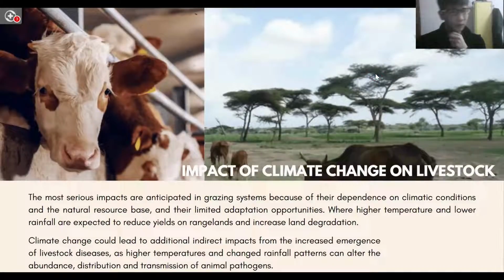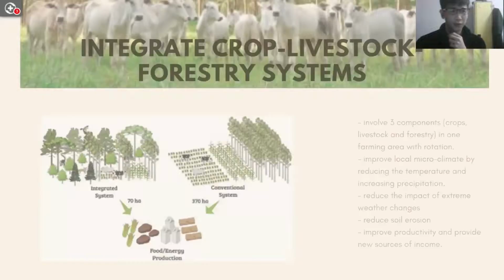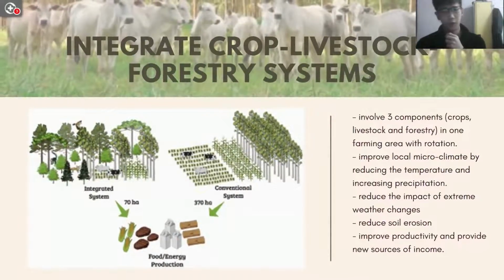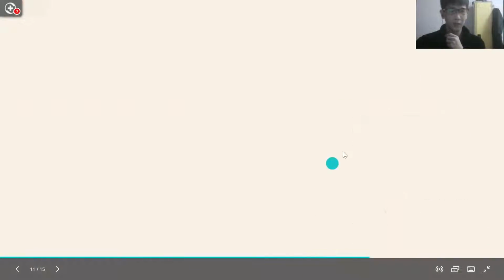So with all of these aforementioned problems, what are the ways to actually overcome this? The first way we could try is the integrated crop-livestock-forestry system. This involves, of course, three components: the crops, the livestock, and forestry. This improves the local microclimate by reducing the temperature and increasing precipitation. It also reduces the impact of extreme weather changes, reduces soil erosion, and of course improves productivity and provides a new source of income.